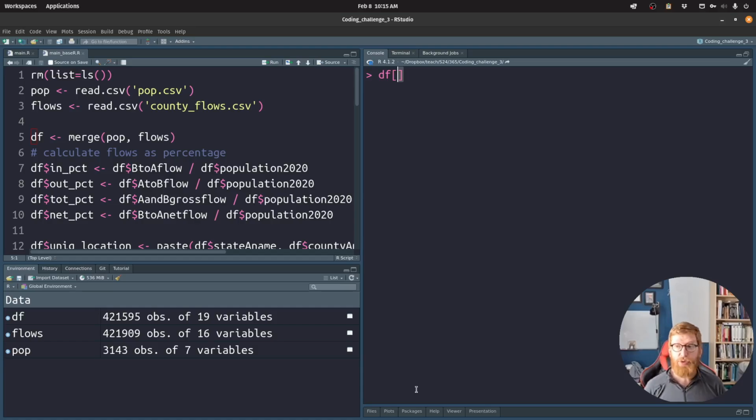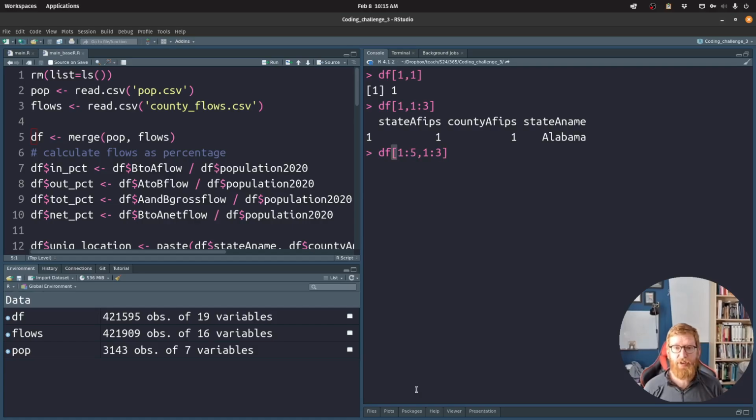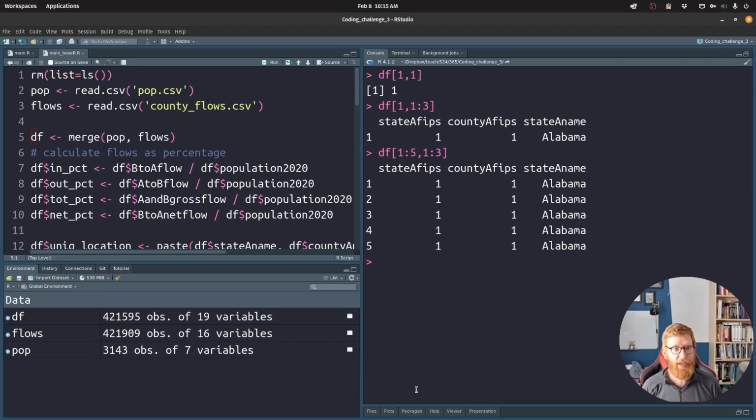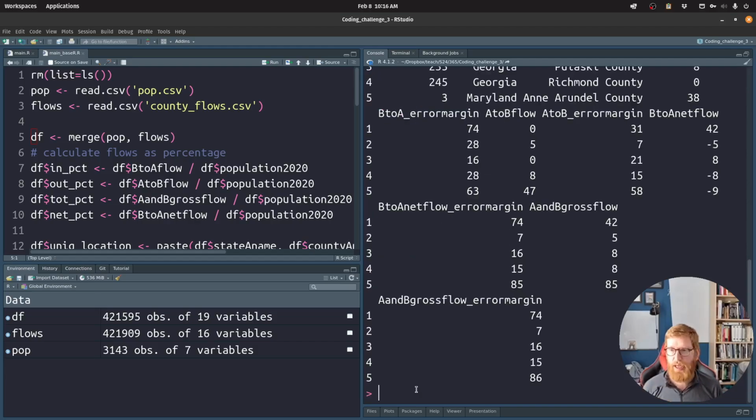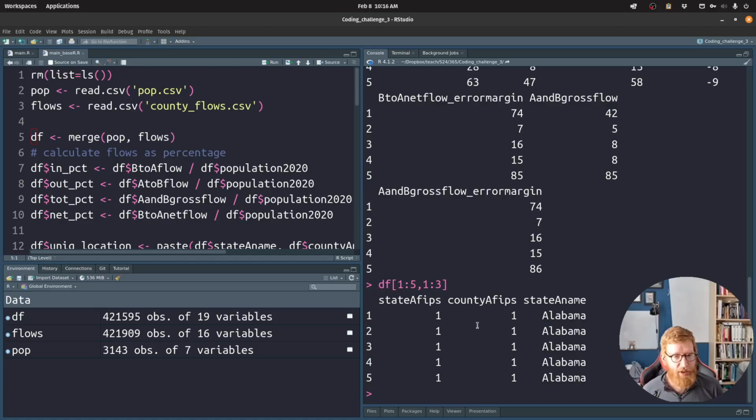With df, we can also use square brackets, and we can, for example, say 1, 1, which will give us the first row and the first column. If we do 1 to 3, that's going to give us the first row and the first 3 columns. If we did 1 to 5, 1 to 3, it's going to give us the first 5 rows and the first 3 columns. If we said 1 to 5 and then a blank, it's going to give us all the columns. Right? So there are different ways that we can access chunks of a data frame, and this is really helpful to do on the console to see what you're doing, to make sure that the changes you're making are appropriate, that they make sense. So let's just take a look there.